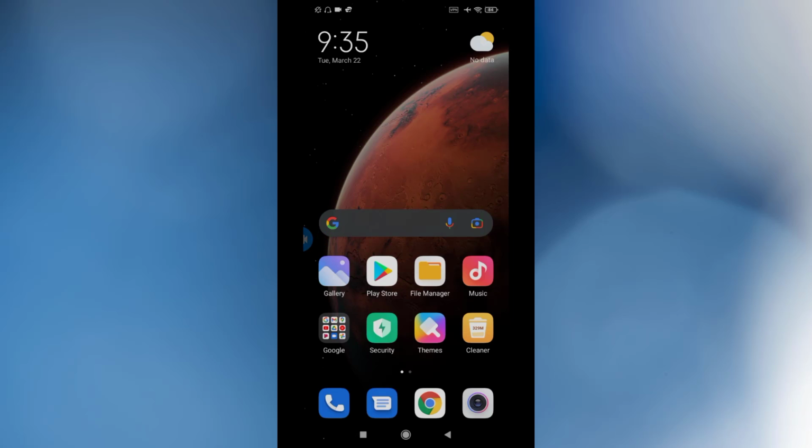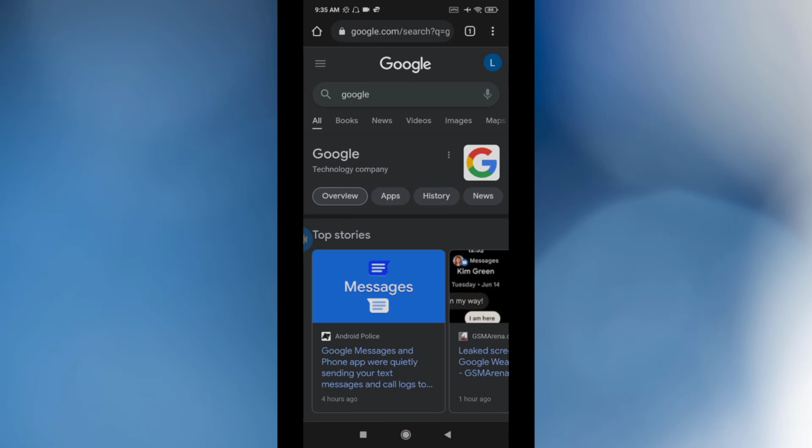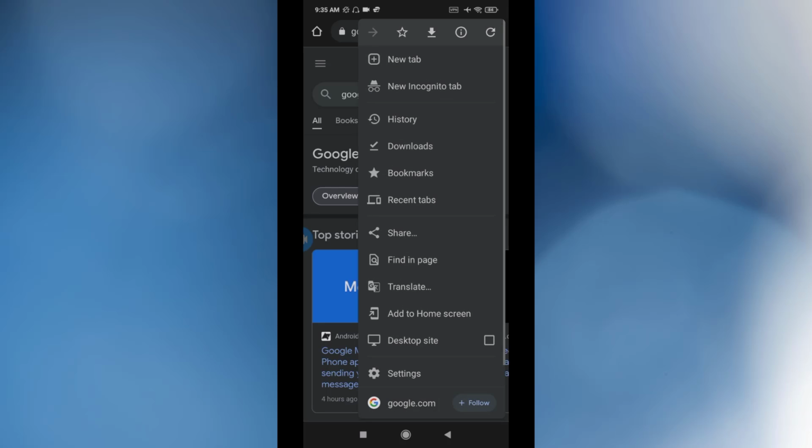Today I'll walk you through how to totally mute the sound of the Google Chrome browser on your Android phone. This step is very easy. You go to the Google Chrome app or browser, tap the three dots in the top right corner, click on it, and go to Settings.